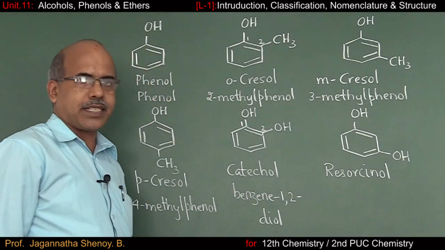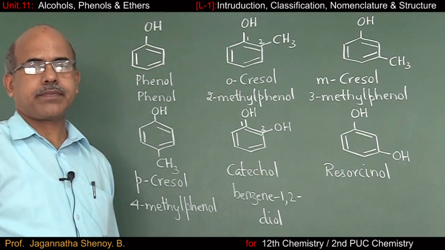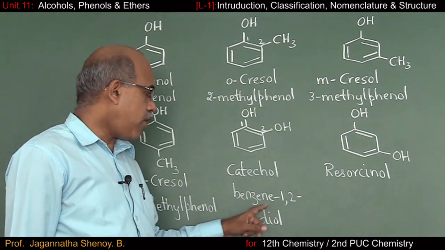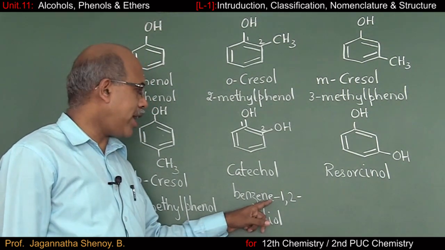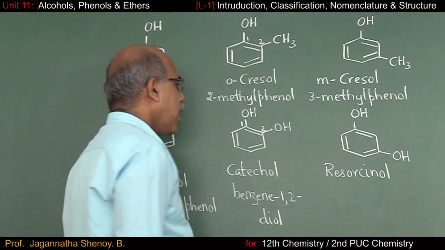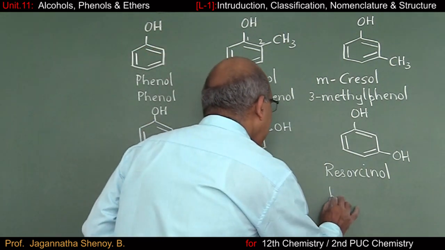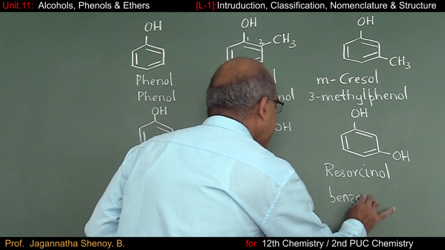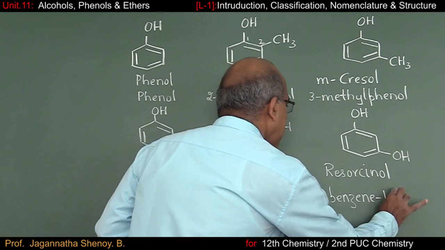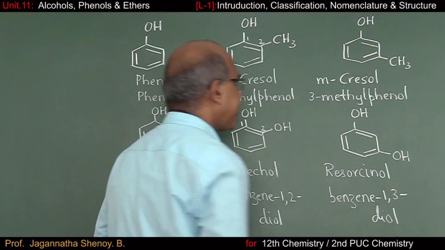I call it as benzene 1,2-diol. Here again, E is followed by consonant D. That's why I have to retain E as it is. Next, if I go for resorcinol, IUPAC name must be benzene 1,3-diol is the IUPAC name.